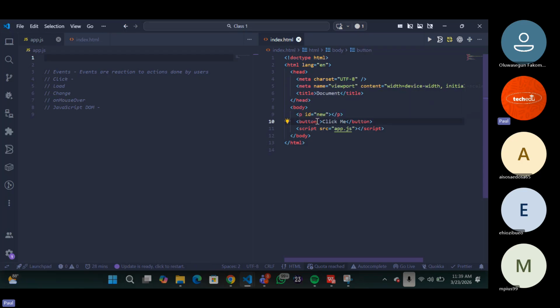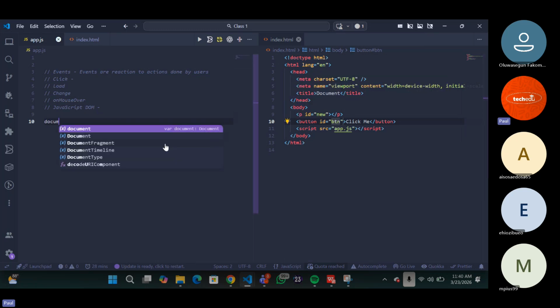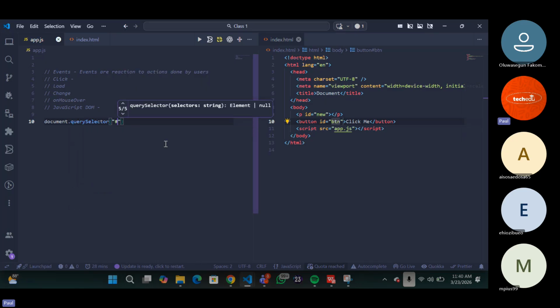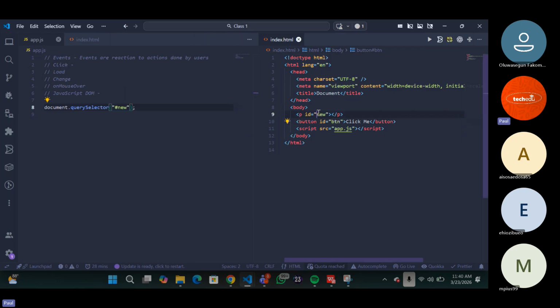So we're going to give this button an ID of btn, and then in our JavaScript, we're going to bring it in. Now, how do we bring in this p tag? We can say document, because we've done this before, dot what? querySelector, and then the p tag is going to be hash new, because that is an ID. If it was a class, it would be dot new, but it's an ID. Similarly, I'm going to bring the button in also.